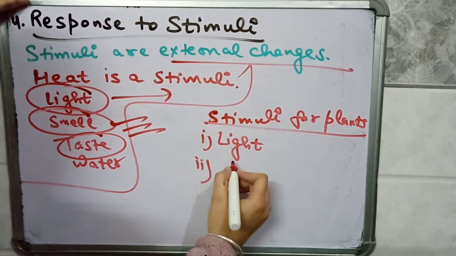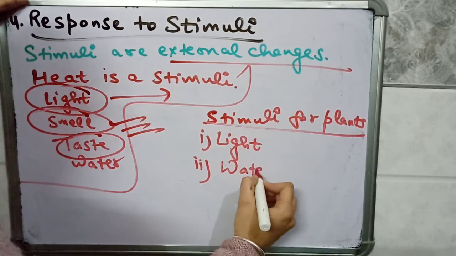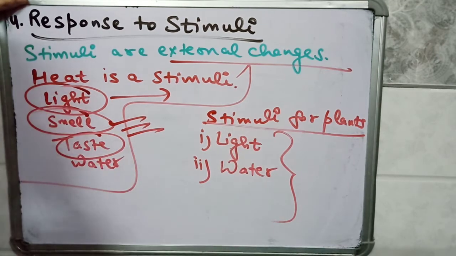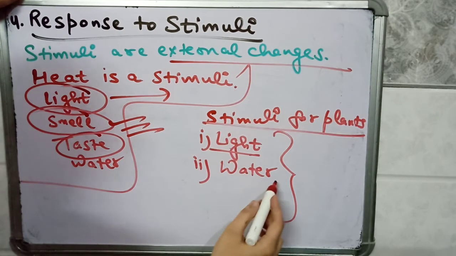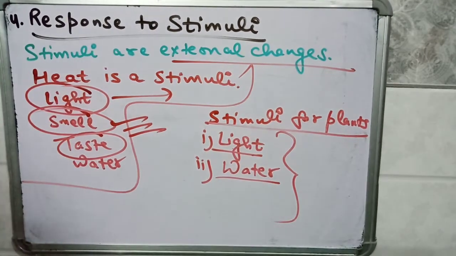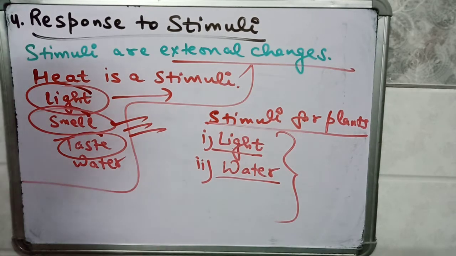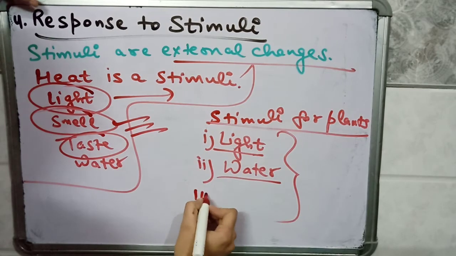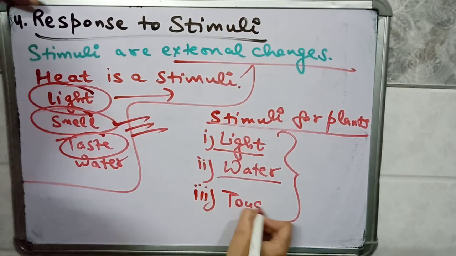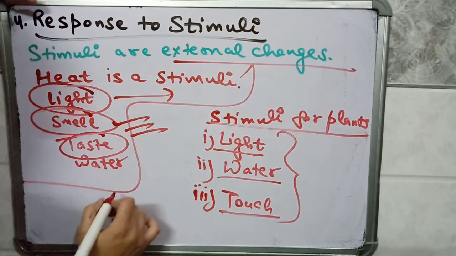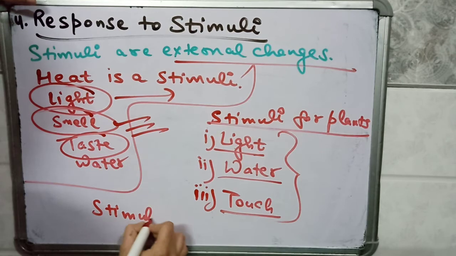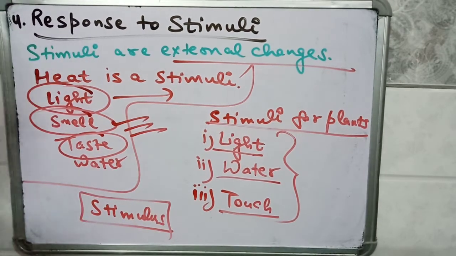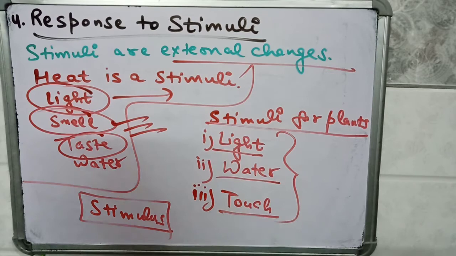Okay, stimuli for plants are water. Means these are the external factors to which plants respond. Stimuli for plants are light. Stimuli for plants are water also. So stimuli are the external factors to which any living thing responds. Touch is also a stimulus for the plant. Stimuli is the plural form of stimulus. Stimulus is a single external factor. Stimuli is more than one external factor.